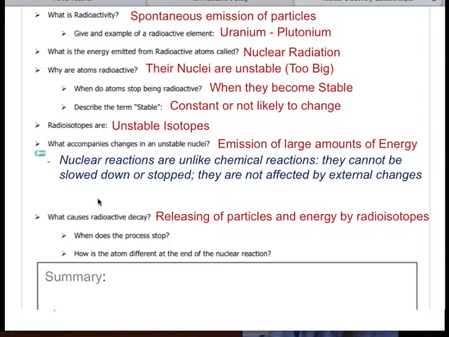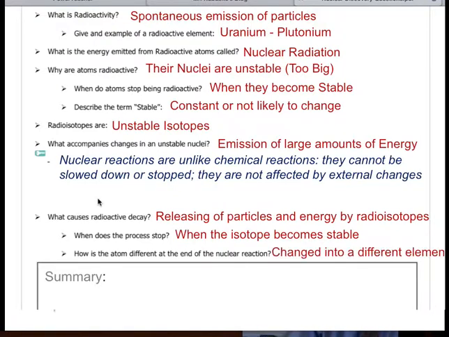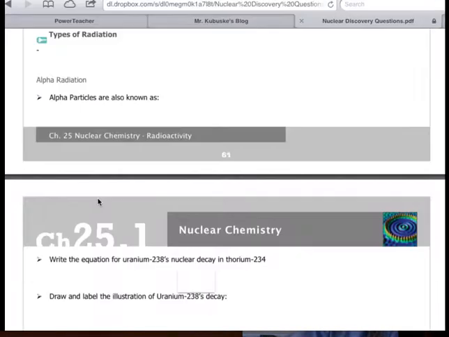Now, what will cause radioactive decay? That's the releasing of particles and energy by the radioisotopes. That's the pew, pew, pew that I'm talking about. The process stops when the isotope becomes stable, and the atom is now completely different. It's a different element than it was in the beginning once it has broken down, once it has decayed at the end of a nuclear reaction.